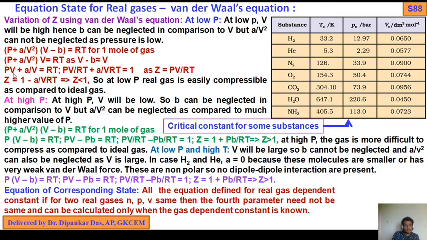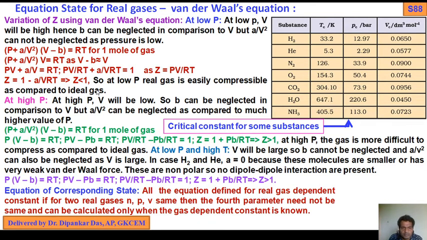If you multiply out, the PV·b term cancels out. So PV/RT on the left-hand side plus a/(VRT) equals 1. Now PV/RT equals Z. So Z = 1 − a/(VRT), that is Z is less than 1.